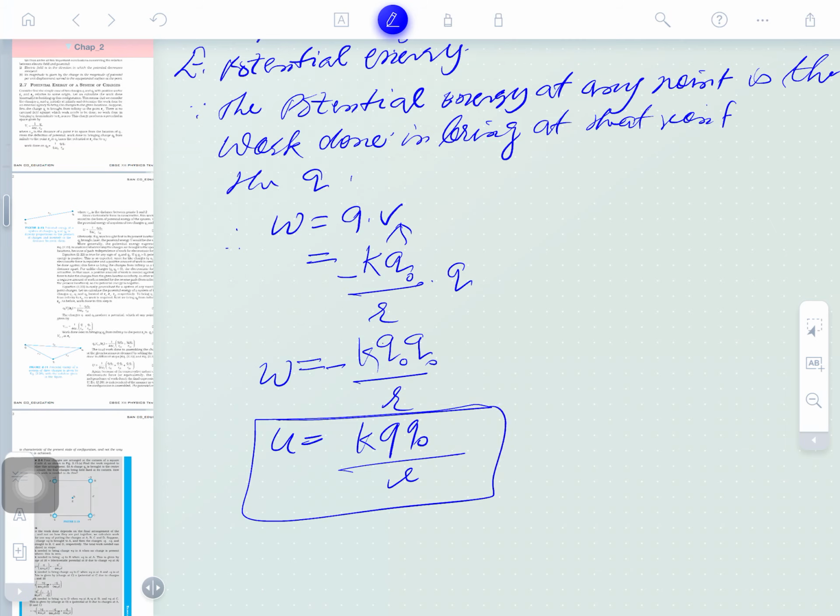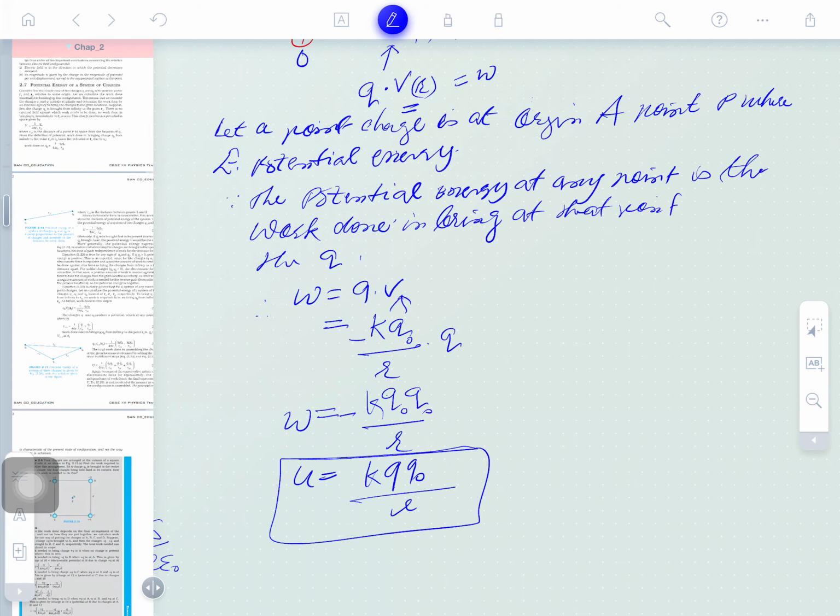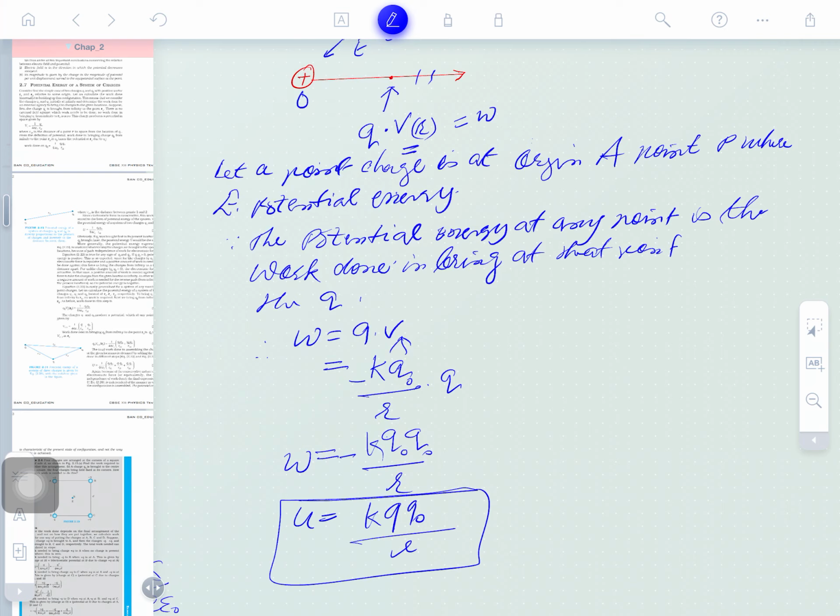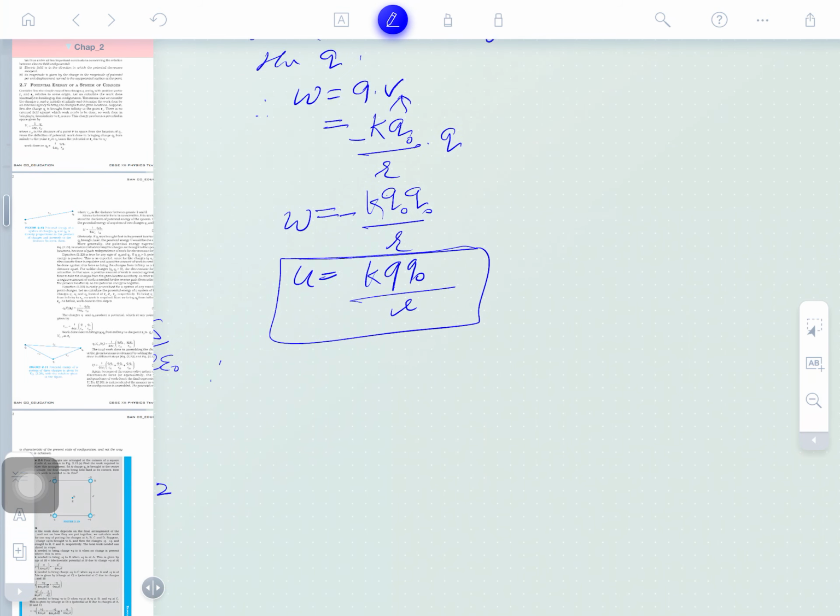The formula is there. So we have understood the potential energy, but it is asking here due to a system of charges. Therefore, due to a system of charges.